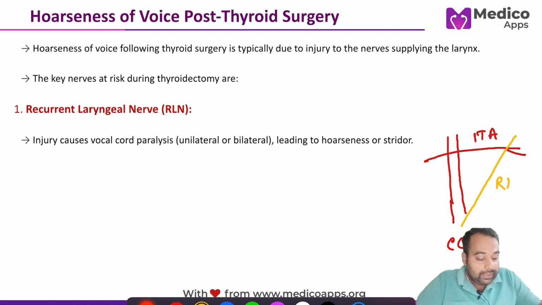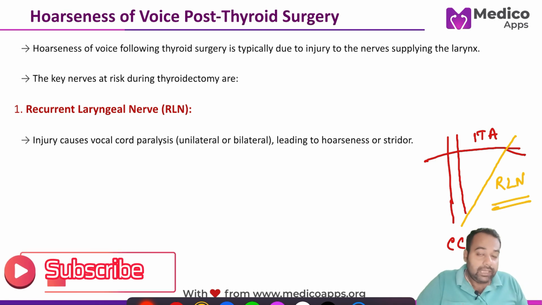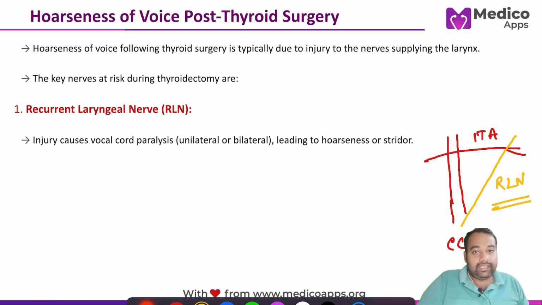If you can identify this triangle, you can identify the recurrent laryngeal nerve, so that any inadvertent injury during surgery can be prevented. This is the importance of this landmark.